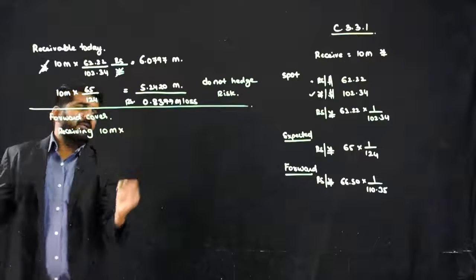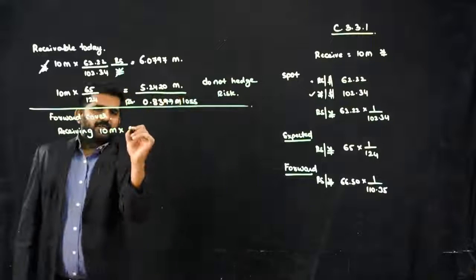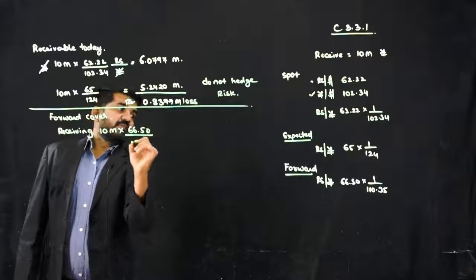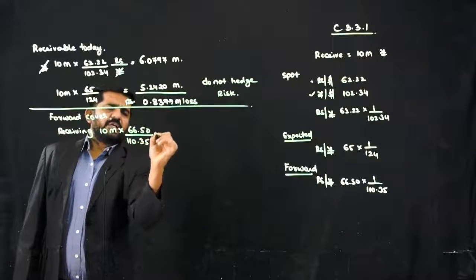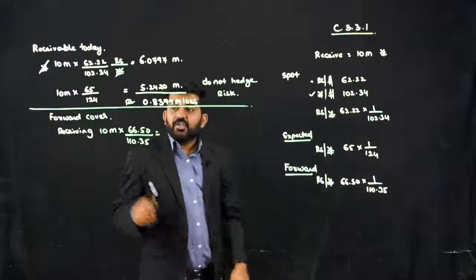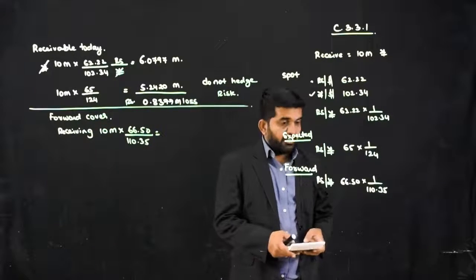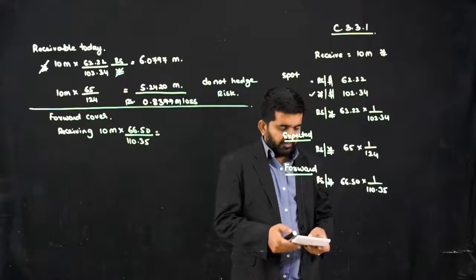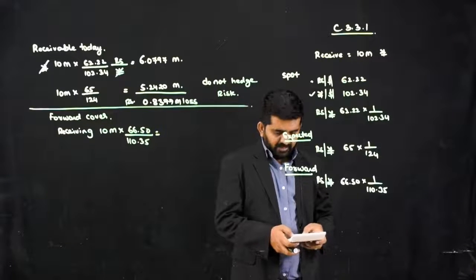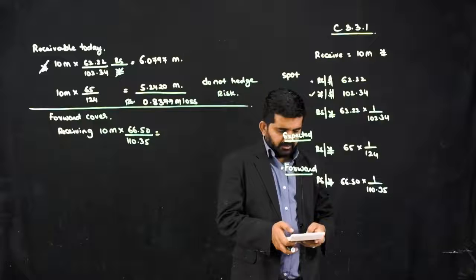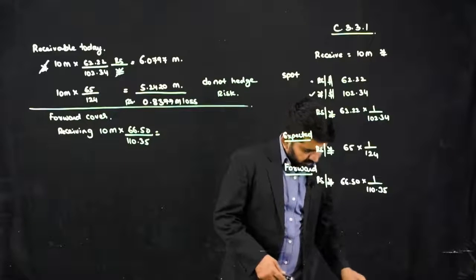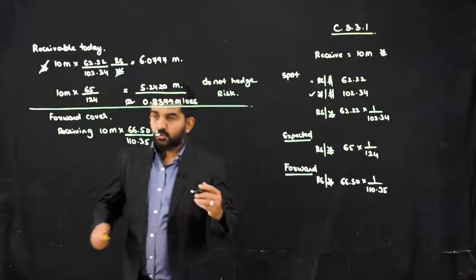It will be 10 million multiplied by 66.50 divided by 110.35, which is 6.0262 million.